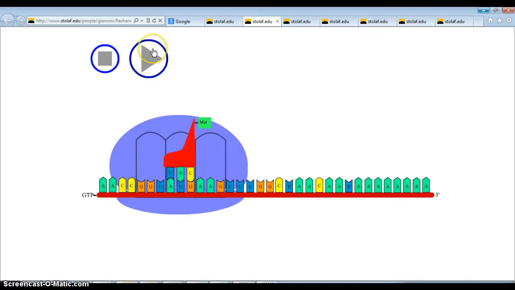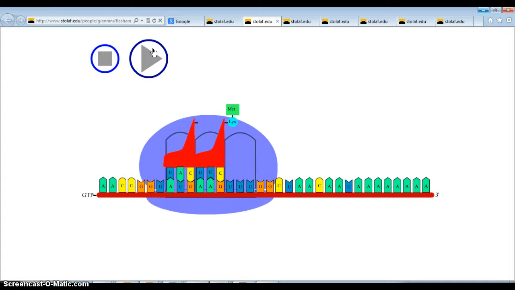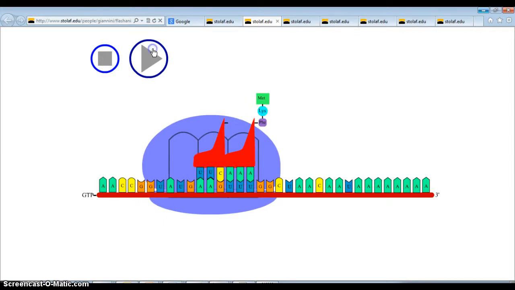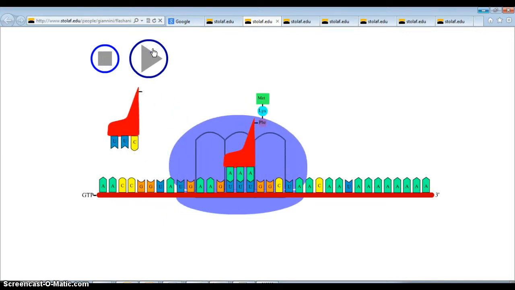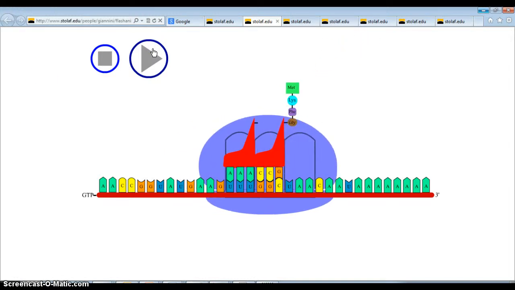Now, what's going to happen? The ribosome will move down the mRNA molecule. Well, first it will attach amino acids, then it'll move down the mRNA molecule, reading every codon, bringing in a new tRNA, attaching the amino acids together, continuing down, reading each codon, bringing in a tRNA, attaching the amino acids together, moving down until it gets to a stop codon.